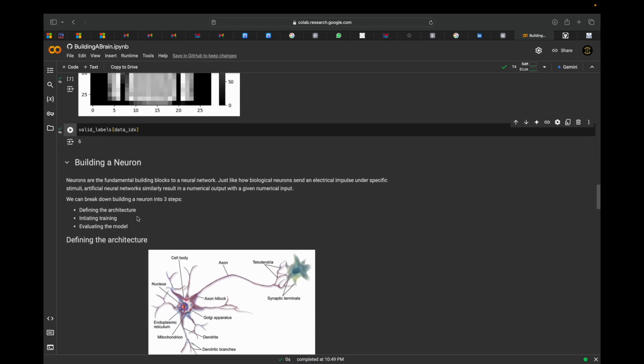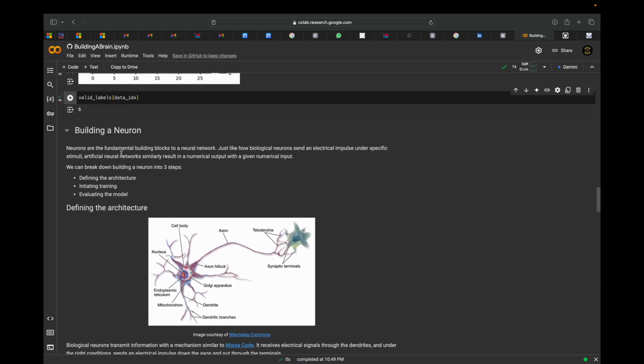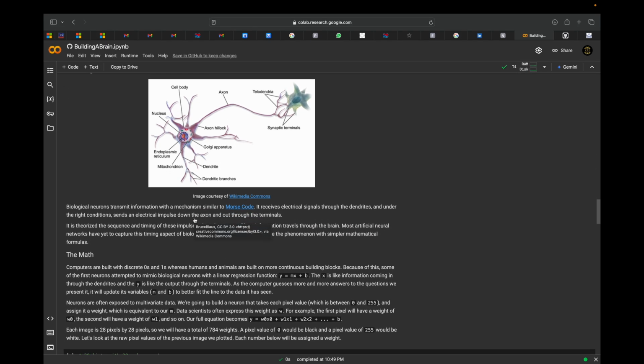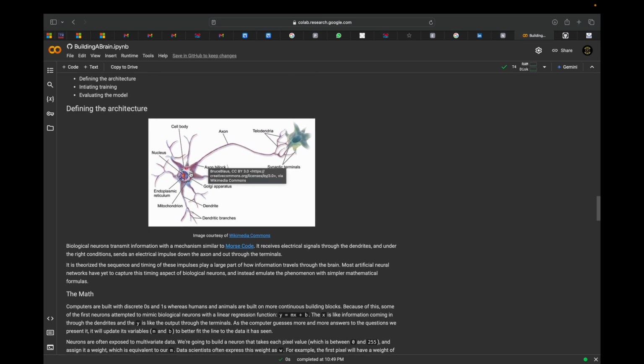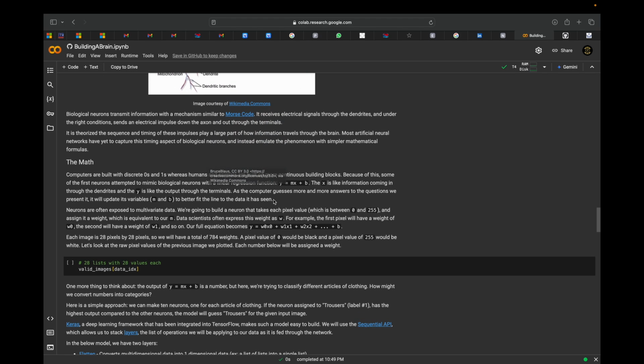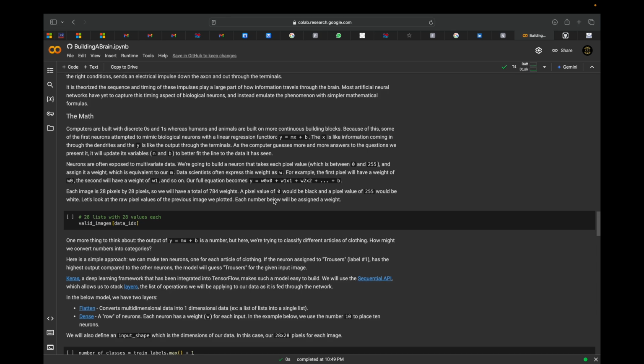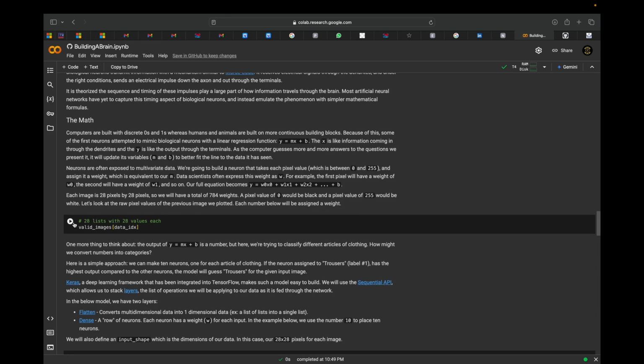Here it's showing building a neuron. Neurons are the fundamental building blocks of a neural network. Just like how biological neurons send electrical impulses under specific stimuli, in an artificial neural network. Here it's a biological neural network. Neuron, this is the cell, this is the nucleus, axon. Let's see, a list with 28 values.